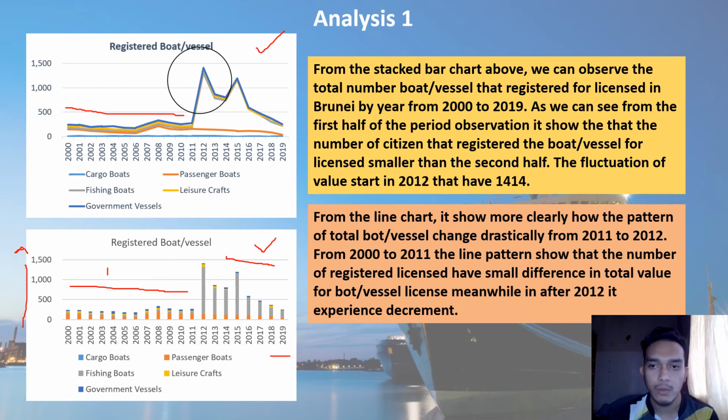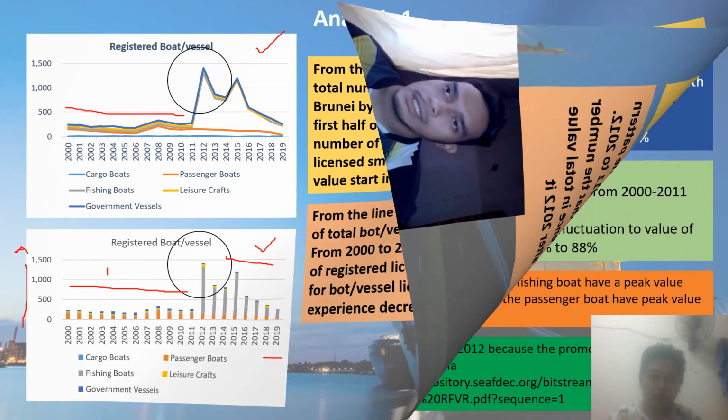We see the fluctuation of values start in 2012. Here we can see the fluctuation start, and the total number of boats and vessels is 1414.